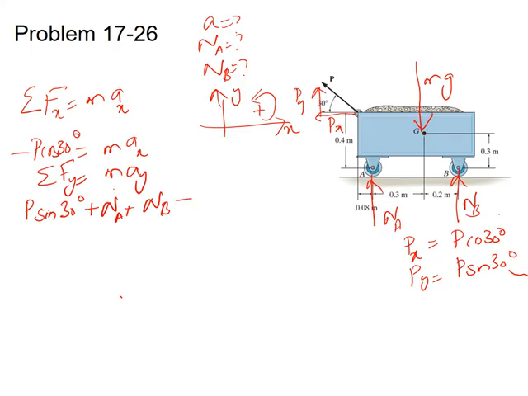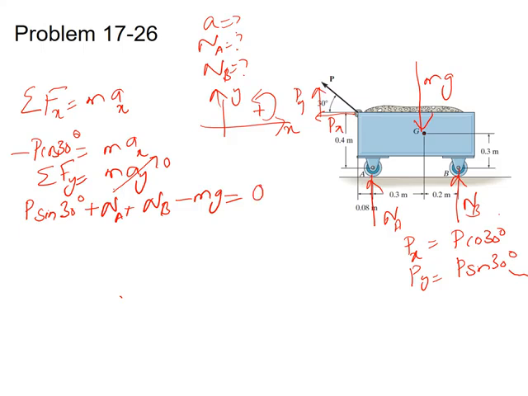The weight mg acts in the negative y direction, so we use a negative sign with it. As this rigid body is only translating in the x direction but not in the y direction, the acceleration in the y direction will be 0, so we equate this to 0.